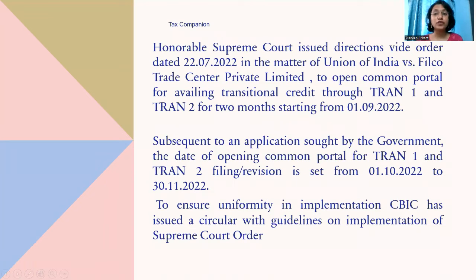The Supreme Court, in the matter of Union of India versus Philco Trade Center Private Limited, directed the government to open a common portal for availing transitional credit through TRAN 1 and TRAN 2 for 2 months starting from 1/9/2022 for those aggrieved SSCs, irrespective of whether they have filed a writ petition or not, if they were not in a position to file TRAN 1 and TRAN 2, or could not revise them because of technical glitches. So they were given one final opportunity to claim the transitional credit.